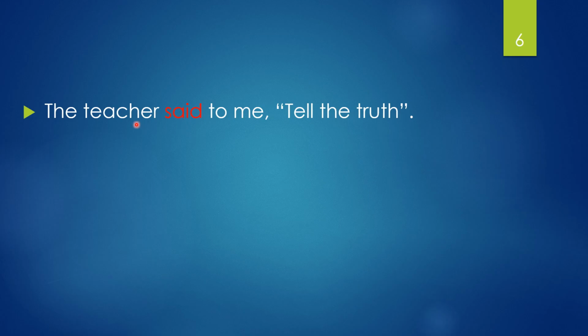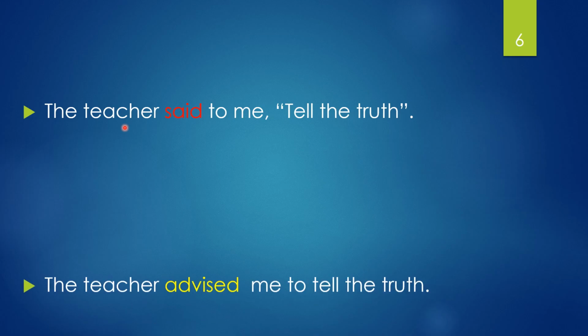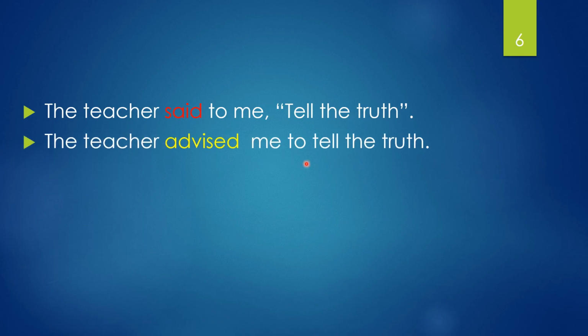If it's an advice, because it's said by the teacher, the mood suggests that this is an advice. So we will convert it: the teacher advised me to tell the truth. What we did, we just joined these two speeches, reporting speech and reported speech, using to.